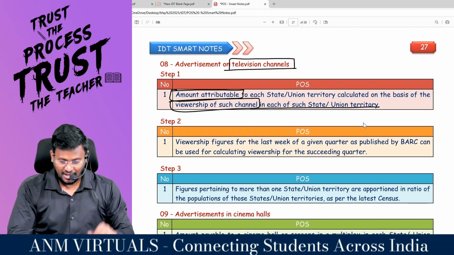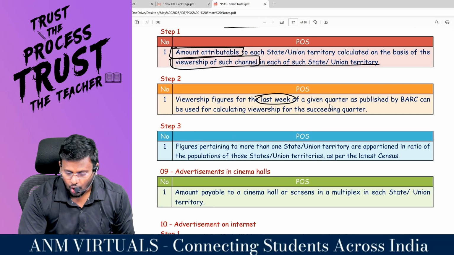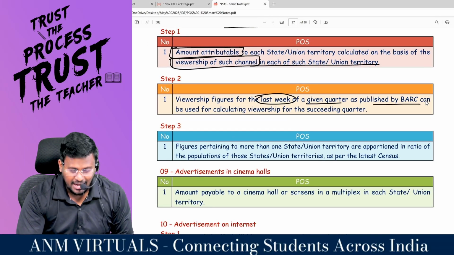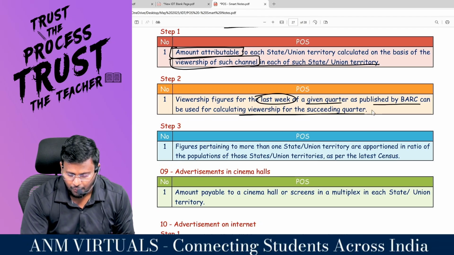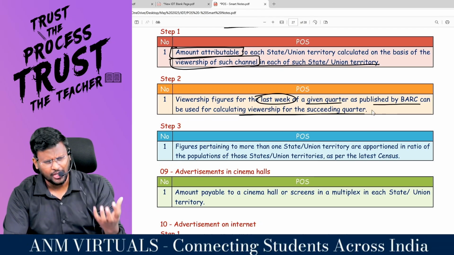Viewership figure for the last week of a given quarter as published by BARC can be used for calculating viewership for the quarter. There is a body called BARC.